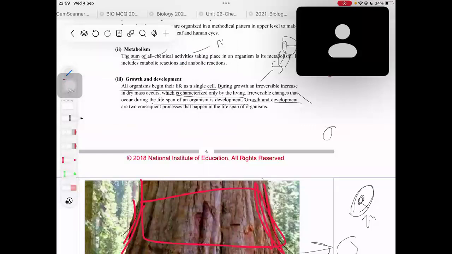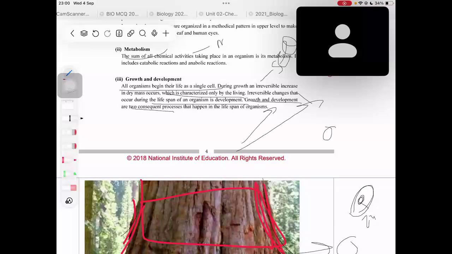Remember, growth and development are two consequent processes that happen in the lifespan of an organism. That means along with growth, development takes place. There's not necessarily any difference like that. Like growth is the irreversible increase in dry mass, while all the other changes which happen to us is what you call development, right?